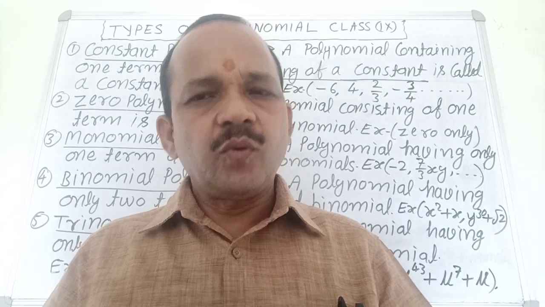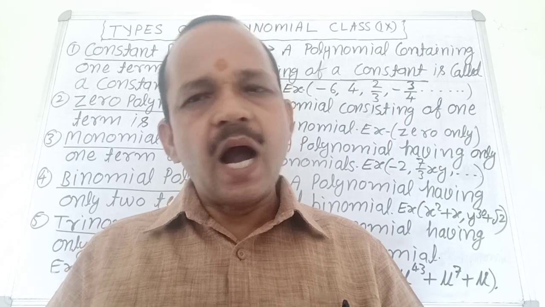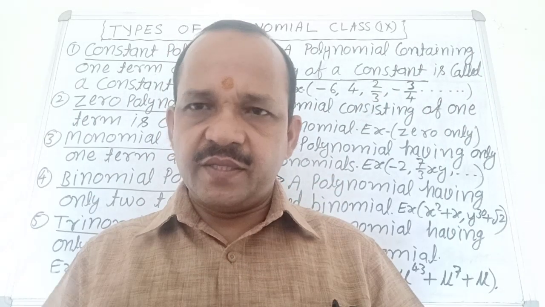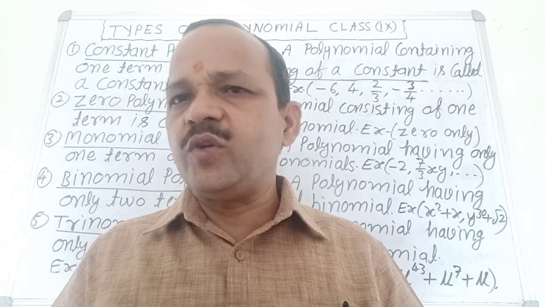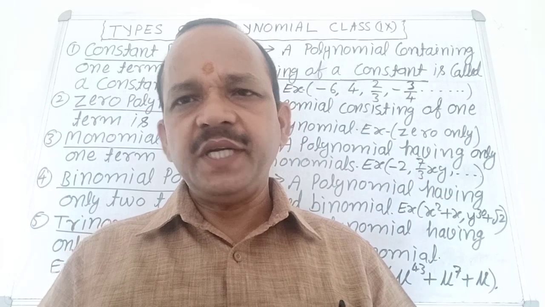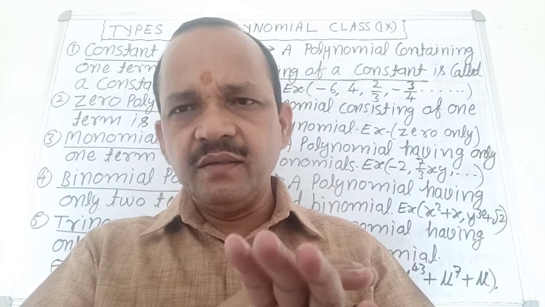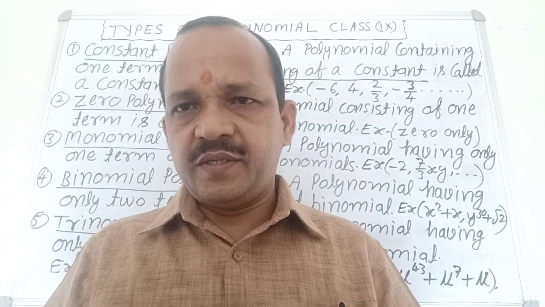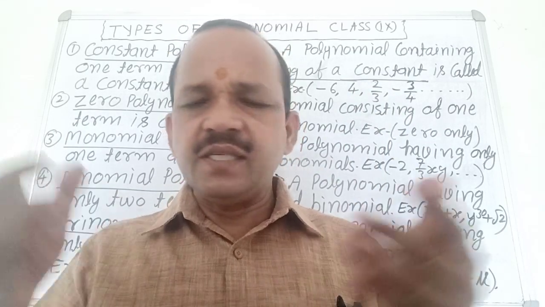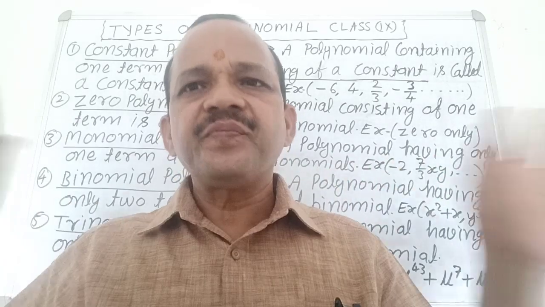A polynomial has coefficients, terms, operations, degree and variables. You can ask me, what are coefficients? The number in front of each term is called a coefficient. Plus and minus signs are called operations.